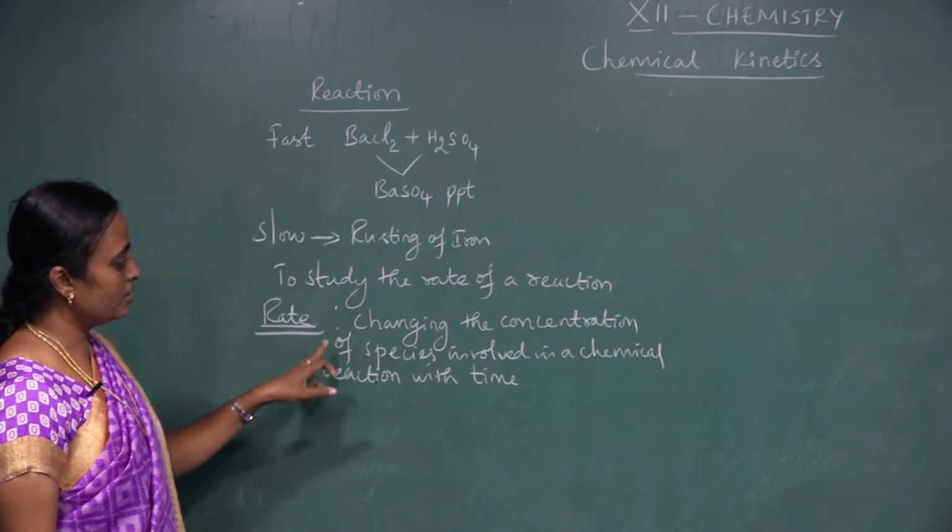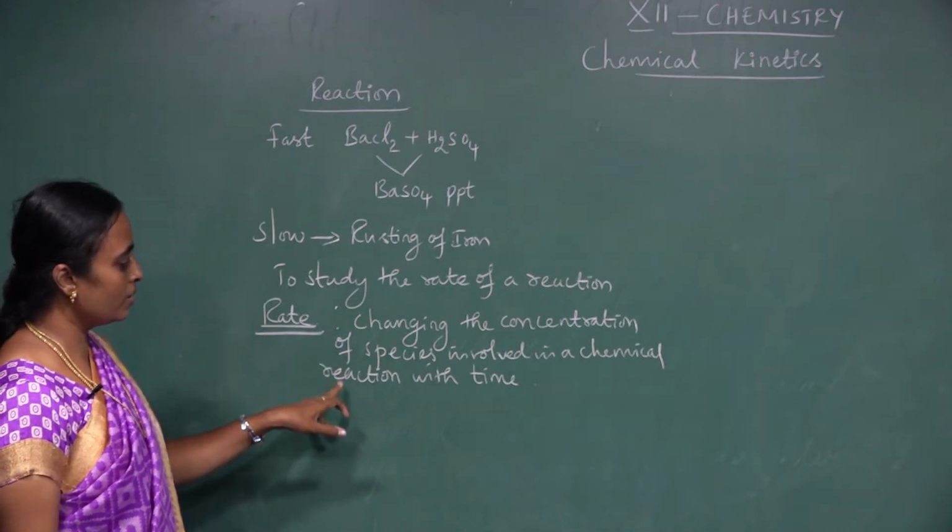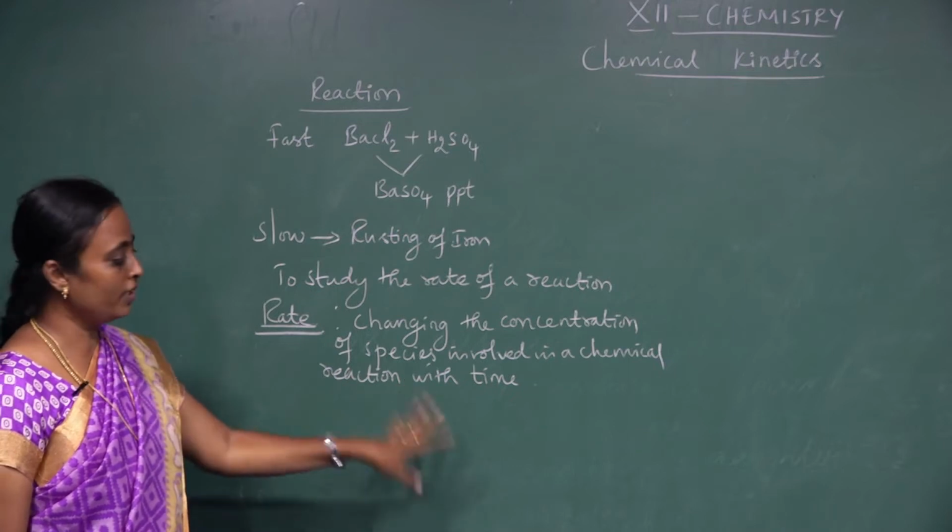That is, the change in the concentration of the species involved in a chemical reaction with the change of time.